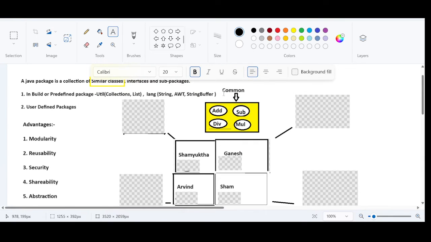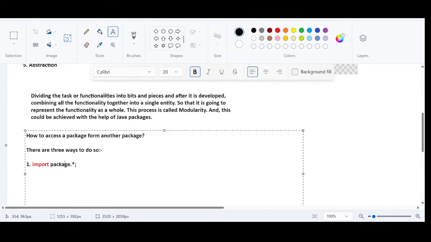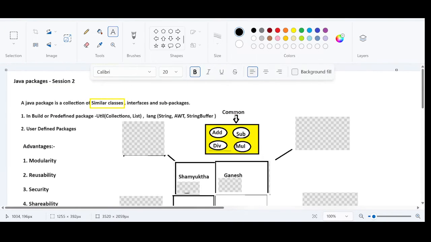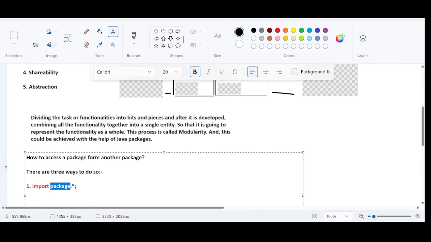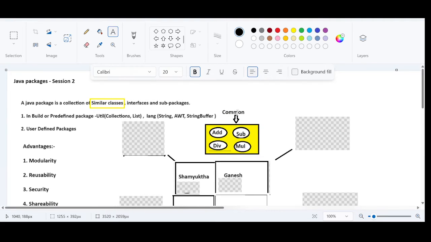If I want to use this, just replace this package with common. When I say package here, it means the actual package. So this also means that if I do this, I can get access to all the classes that are available inside this common package.